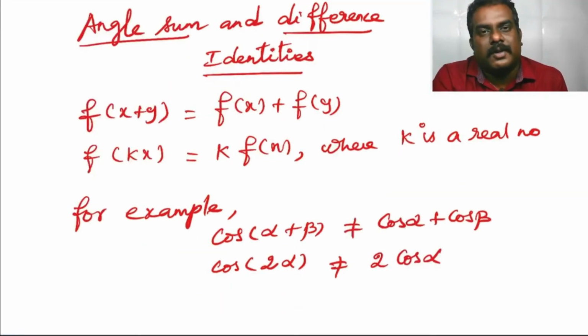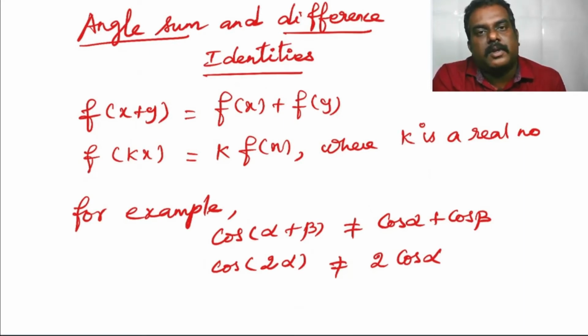Okay students, now I am going to explain angle sum and difference identities from our 11th standard book. Trigonometric functions do not satisfy the functional relations like f of x plus y is equal to f of x plus f of y and f of kx is equal to k into f of x, where k is any real number.